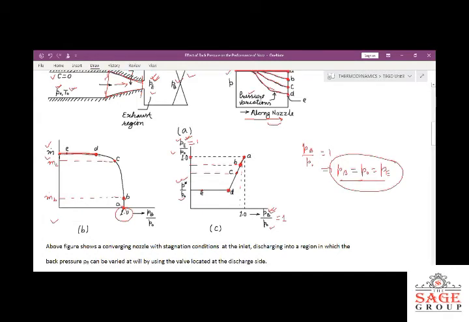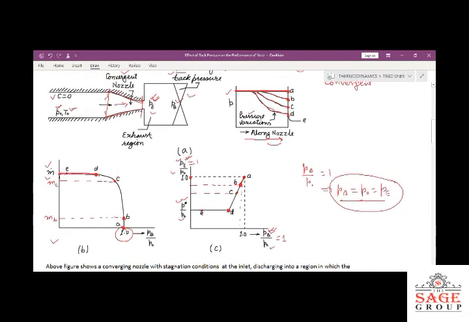If we further reduce the pressure, then the expansion of the fluid will occur outside the nozzle. This is the converging nozzle, this is the end portion. At this point, we are getting the maximum mass flow rate. M max we will get at this portion by reducing the back pressure.